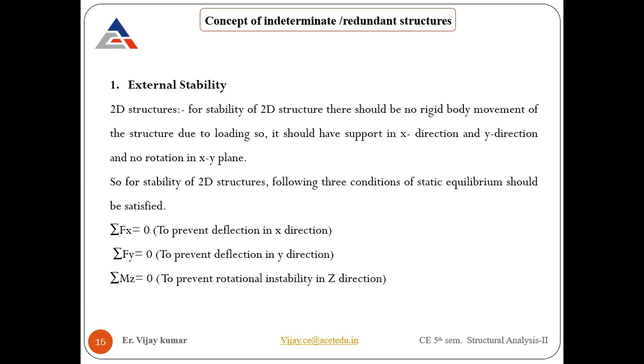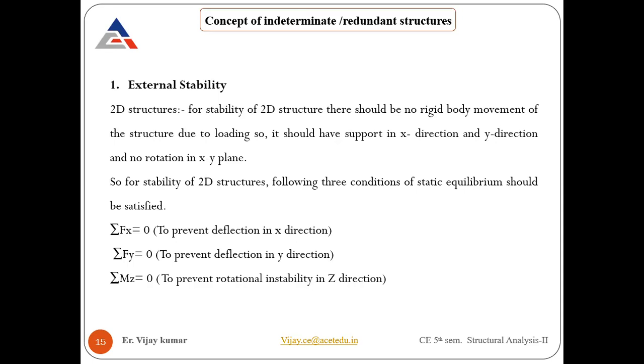Similarly, we have Mz, which is the moment in Z direction, perpendicular to X and Y, which will provide the rotational stability against Z direction.